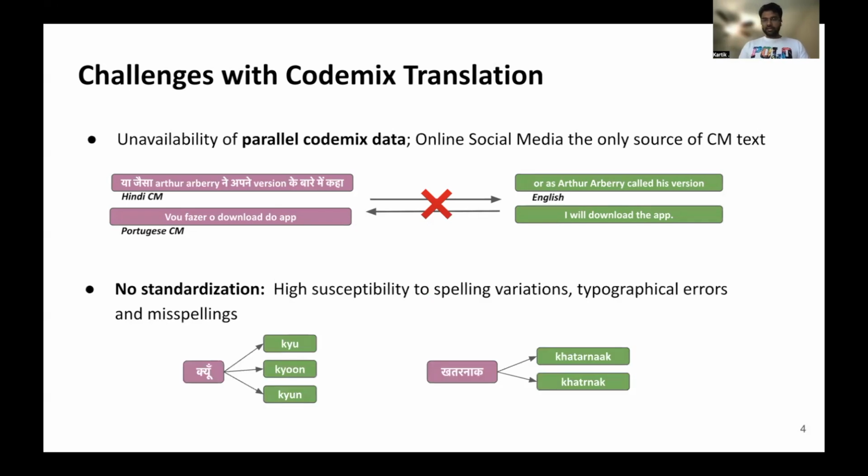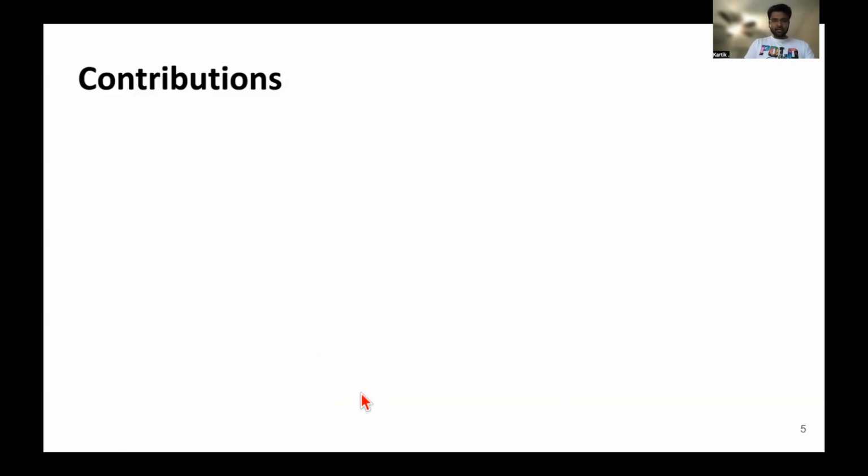The second challenge is there is no standardization available. The code mix sentences, when translated to English, are susceptible to spelling variation, typographical errors, and misspellings. For example, the word Kyu in Hindi can be written in three different ways by three different users: KYU, KYOON, KYUN, and all of them are correct. So there is no standardization available for code mixing.